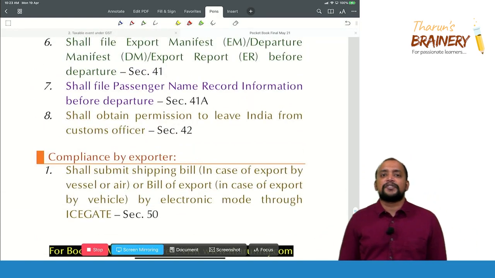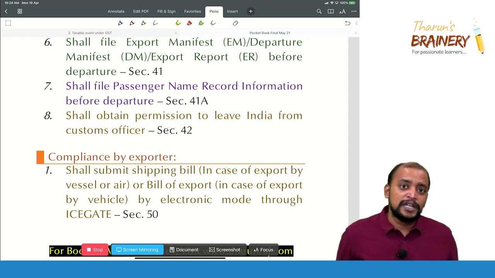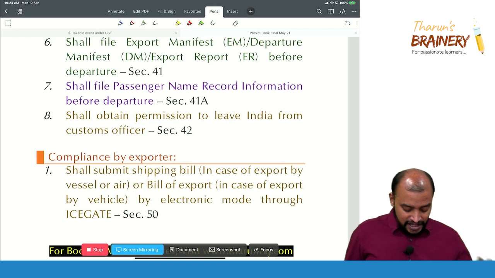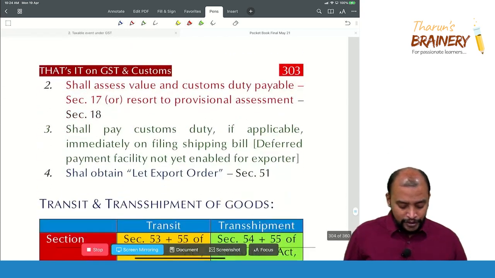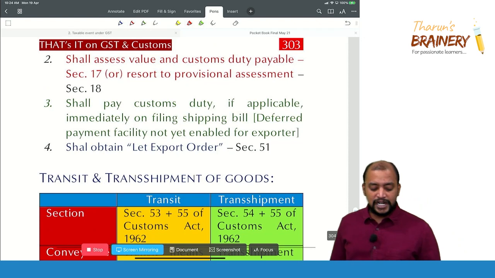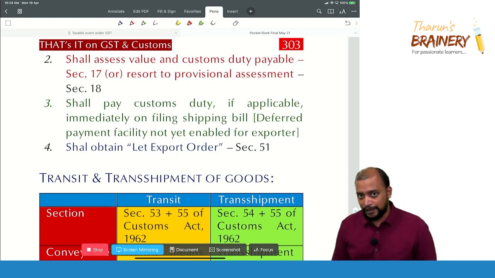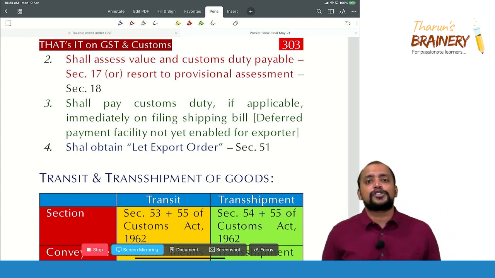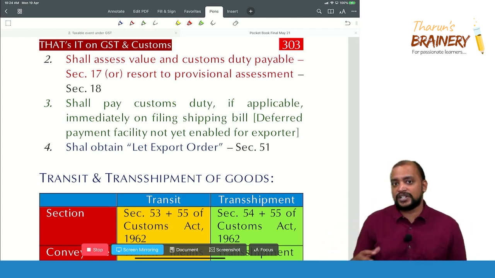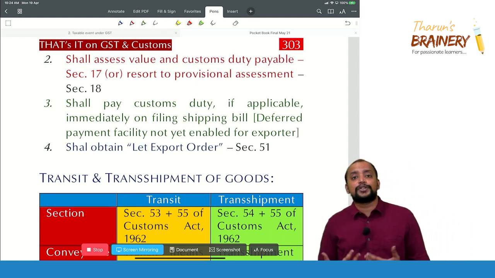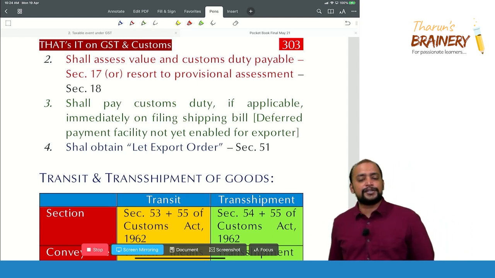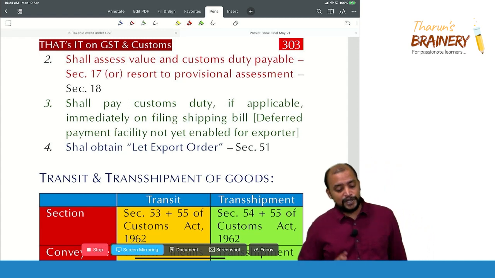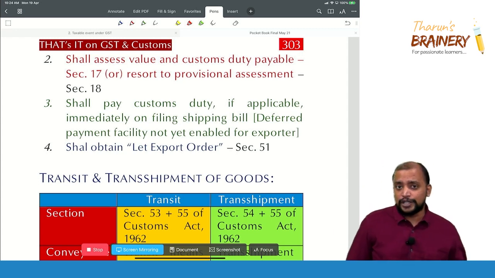Then the compliances to be followed by the exporter. The exporter will be filing a document called a bill of export in case of a vehicle, and a shipping bill in case of an aircraft and vessel. Whenever they file, it will be in electronic mode, and the customs officer shall assess the value and customs duty payable, or either the importer or exporter can do the self assessment under section 17. If they are unable to compute the value, or because of other reasons, provisional assessment can be resorted to under section 18. So either self assessment or provisional assessment in case of both import and export, okay.